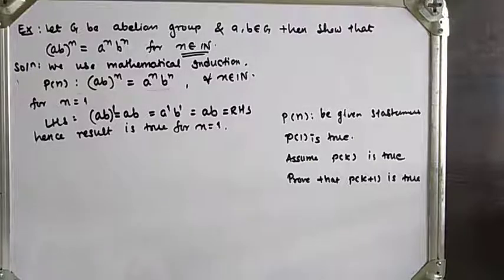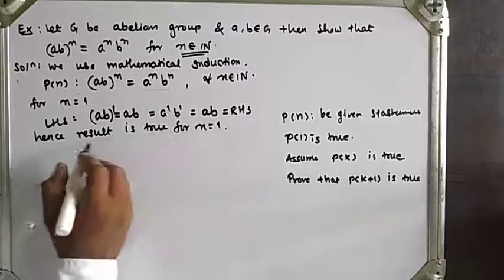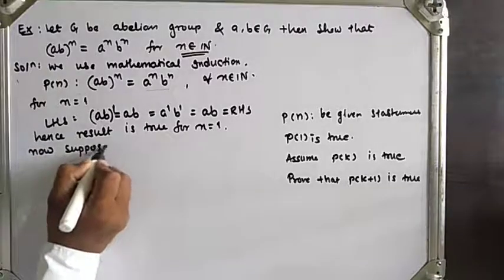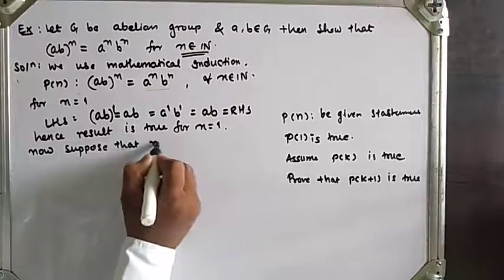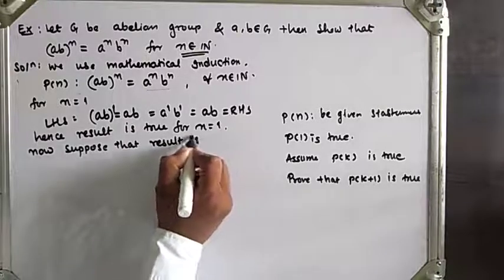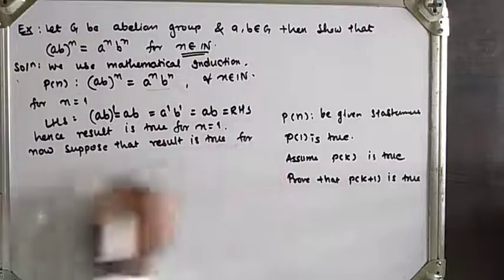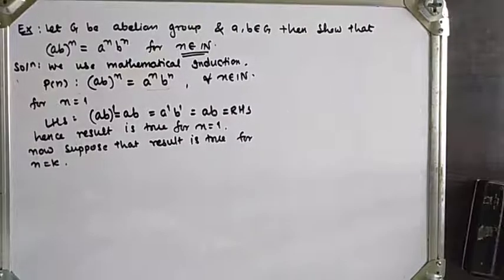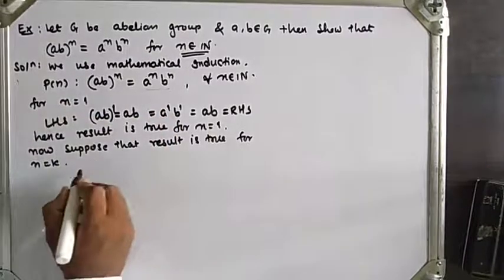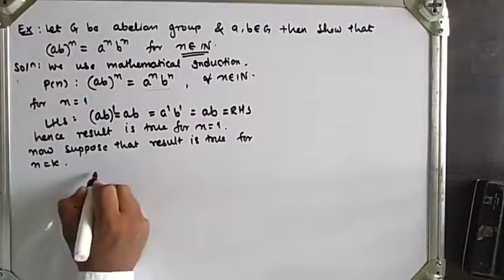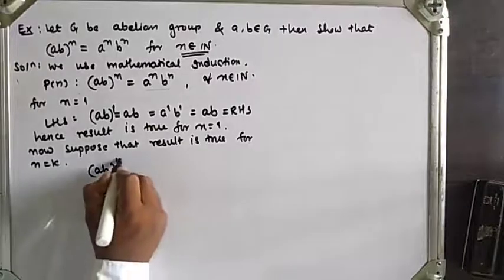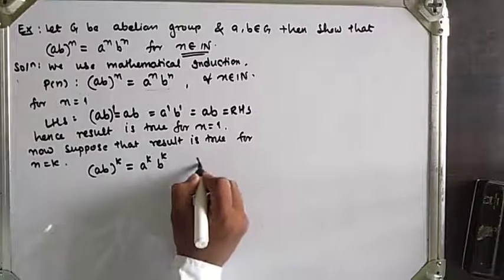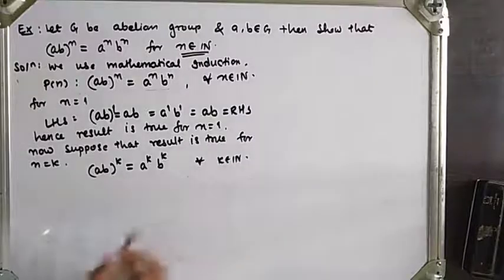Now let's assume that the given result is true for n = k. Then what will we get? The P(n) statement, replacing n by k, gives (a * b)^k = a^k * b^k for all k belongs to natural numbers.